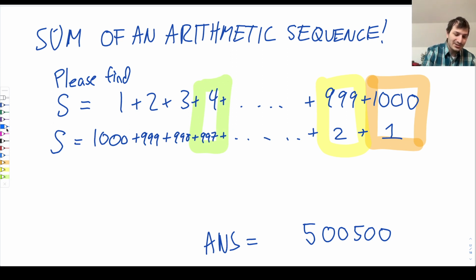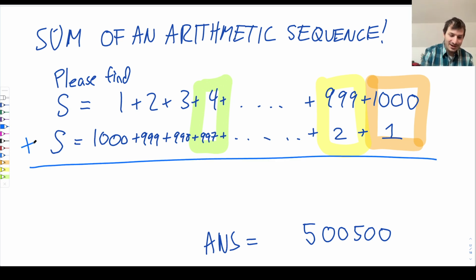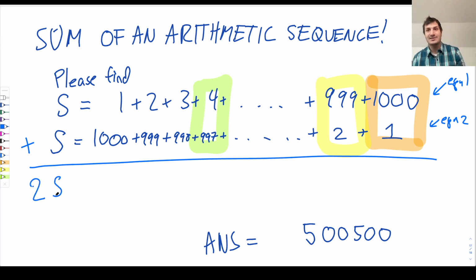And why is that so nice? Because one of the things you can do in algebra is you can add equations. So if we take equation 1 and we add it to equation 2, of course, they're the same equation in reverse, but don't bother with that right now. They're two equations. If you add them together, what do you get? On the left-hand side, you have the formula 2S. S plus S is 2S.